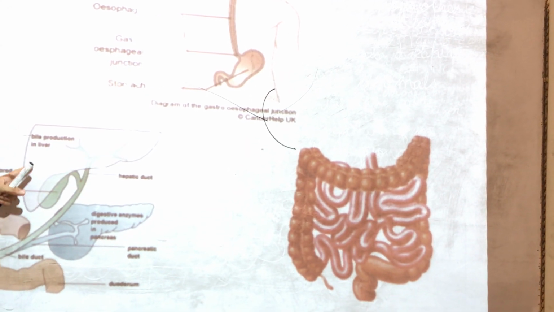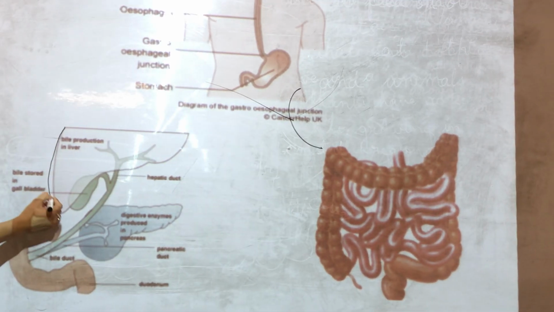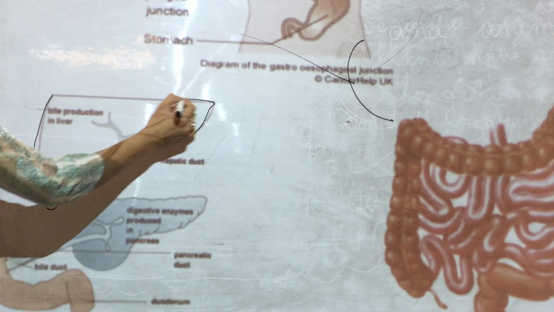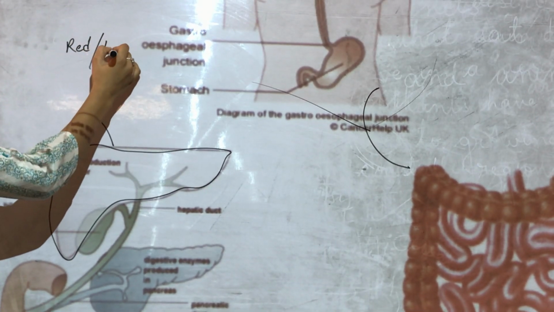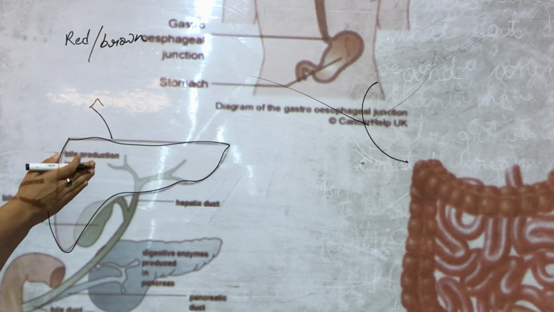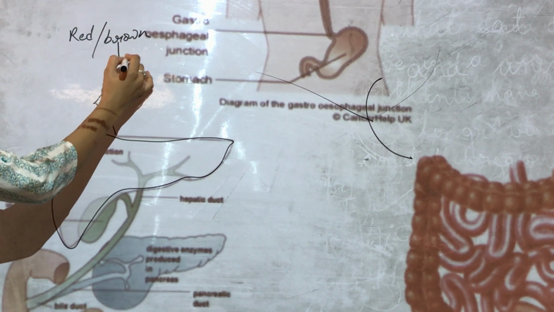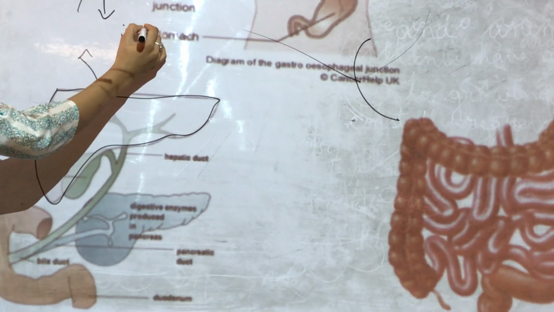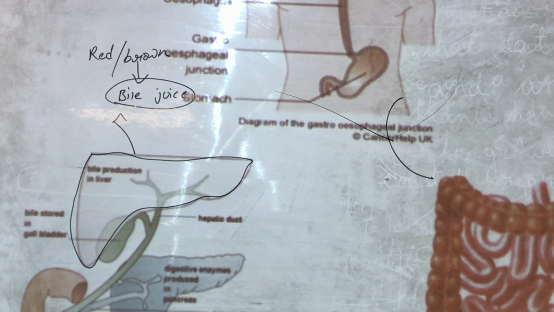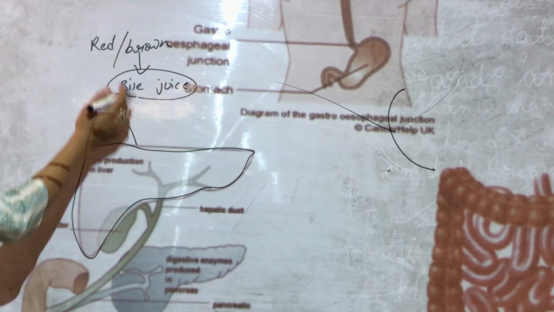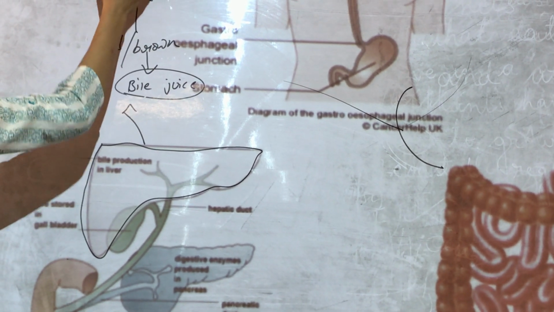If you can see liver here, this is the liver. It is reddish brown in color. The role of liver is to secrete a juice, which is bile juice. And this liver is not an organ, it is a gland.